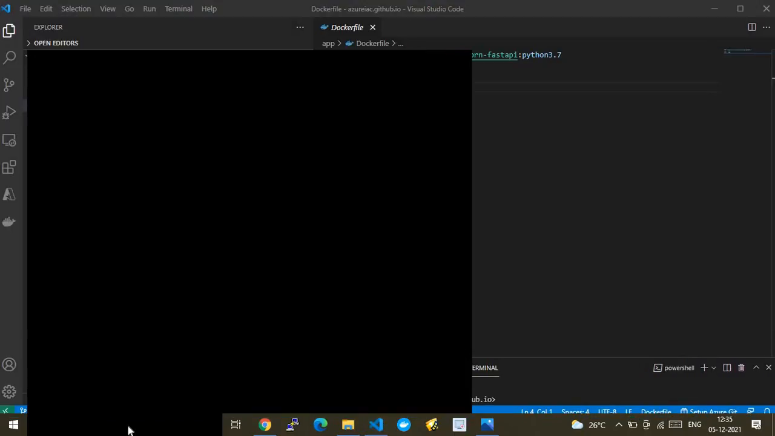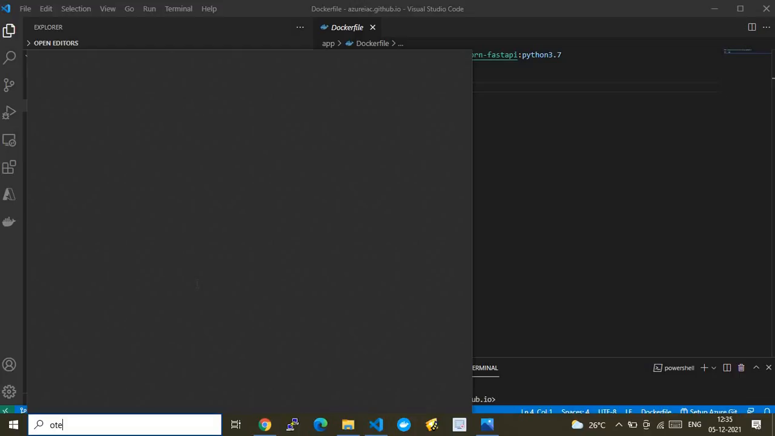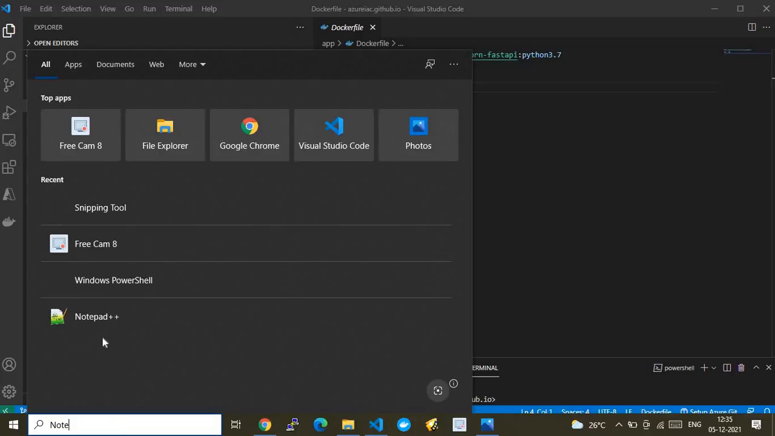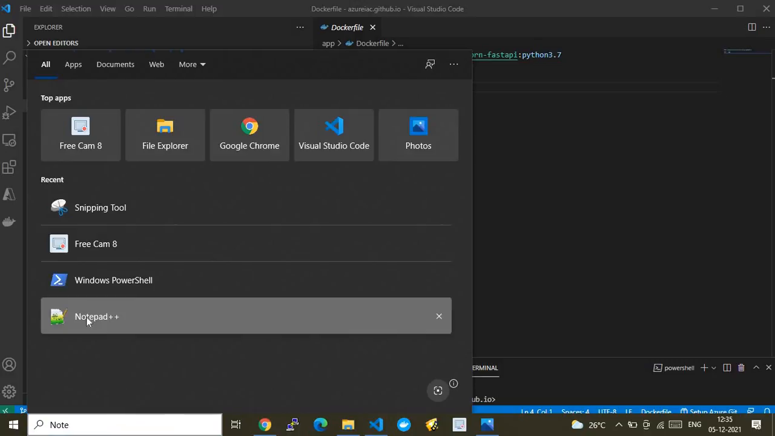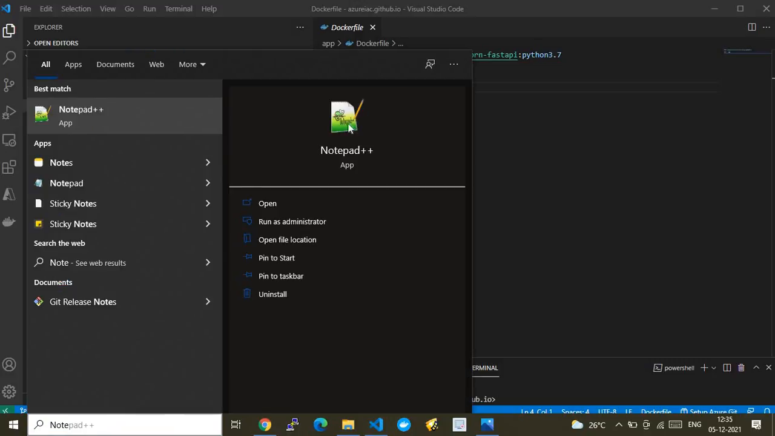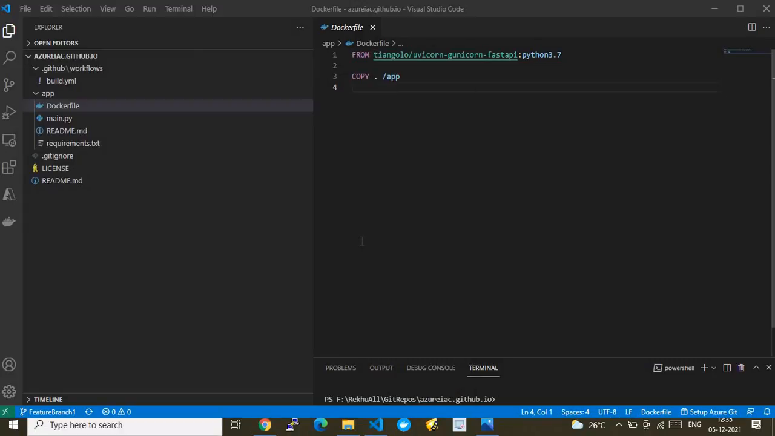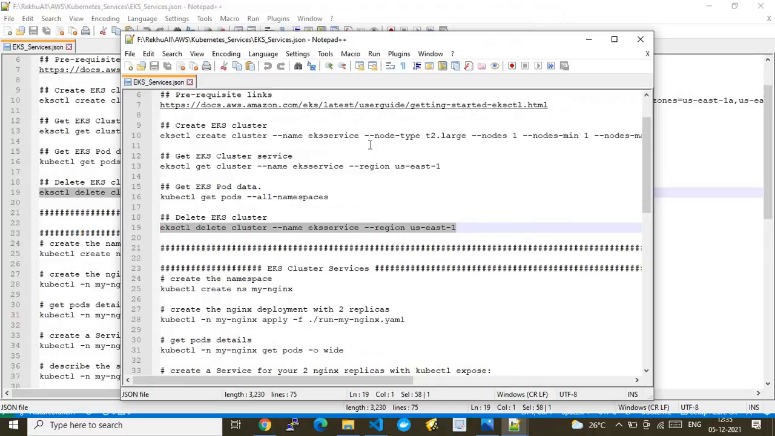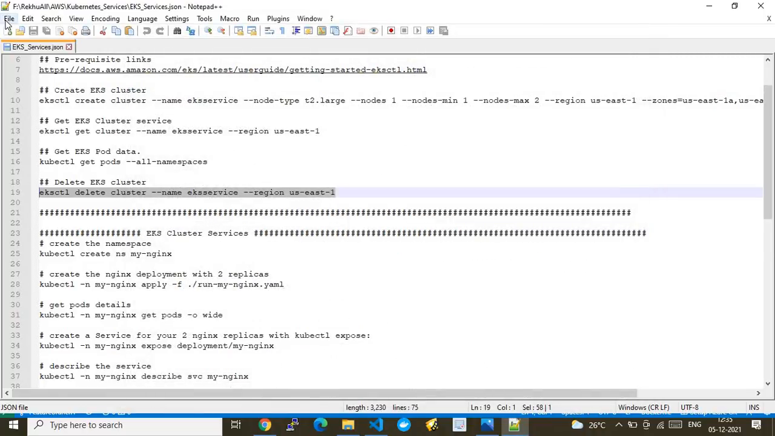Let me open it again so that you can understand. I'll just open Notepad++. So here is my Notepad++. I will show you how the Dockerfile will be created, so that you understand how it is created when you are actually doing some operations. In that case this will really help you. That's the main motive here.